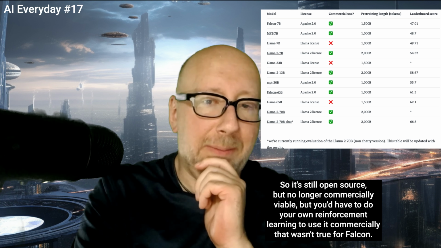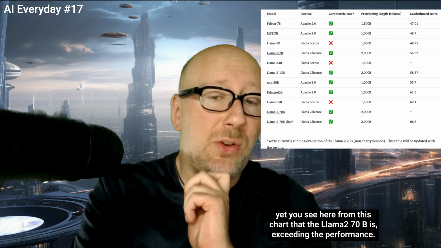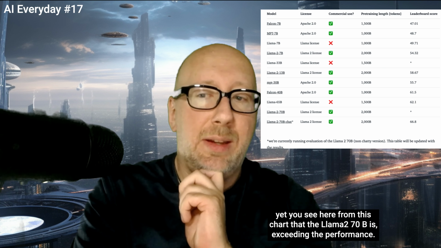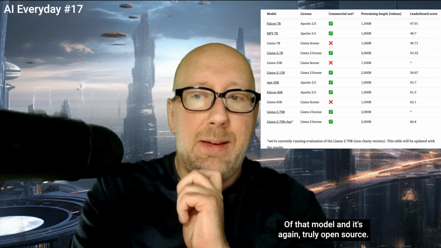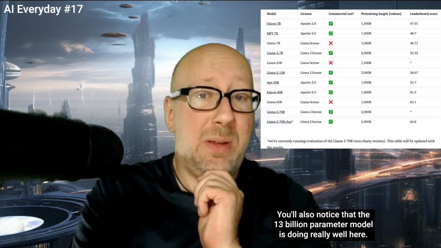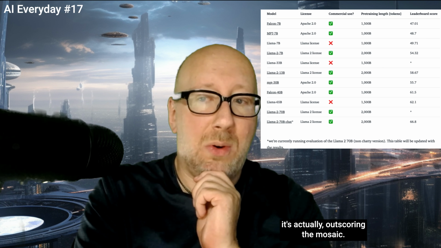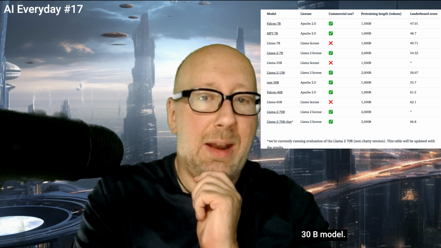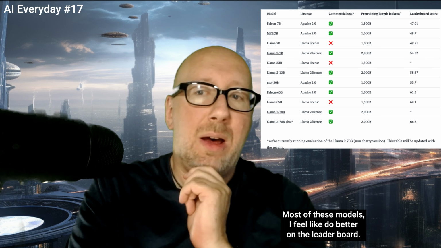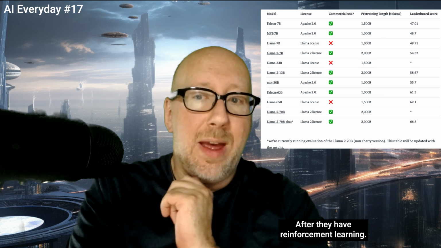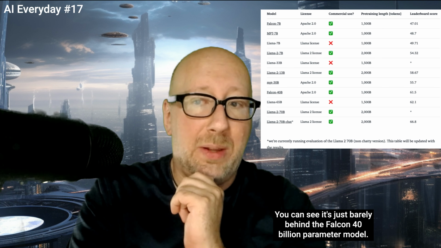That wasn't true for Falcon. There was a Falcon 40B instruct model that could be used commercially. Yet you see here from this chart that the Llama 2 70B is exceeding the performance of that model. And it's, again, truly open source. Now, you'll also notice that the 13 billion parameter model is doing really well here under Llama 2. So it's actually outscoring the Mosaic 30B model. And I suspect this 30B on here, because it's this commercial use check, is actually not the chat tuned version. Most of these models, I feel like, do better on the leaderboard after they have reinforcement learning. And so it wouldn't surprise me. You can see it's just barely behind the Falcon 40 billion parameter model.